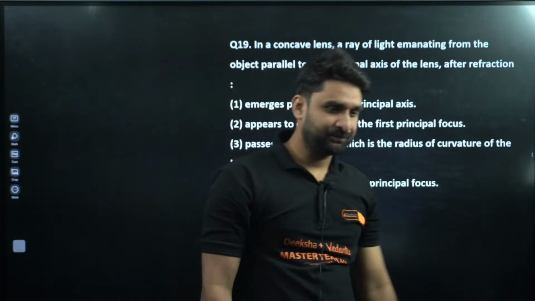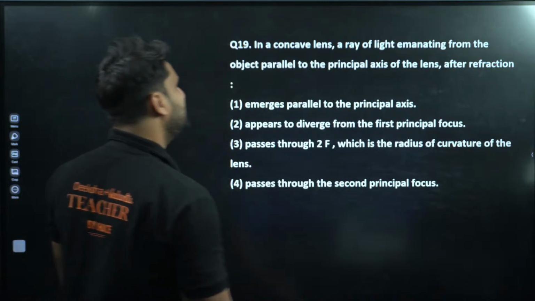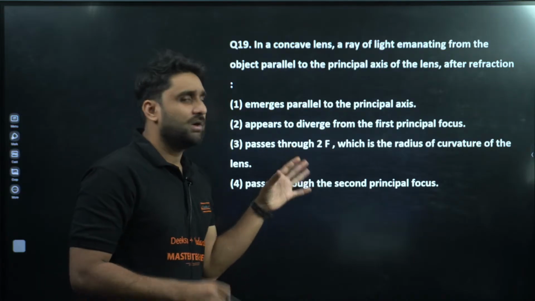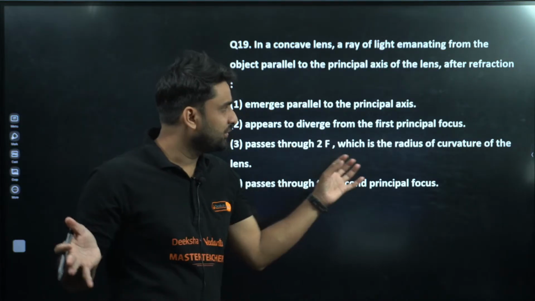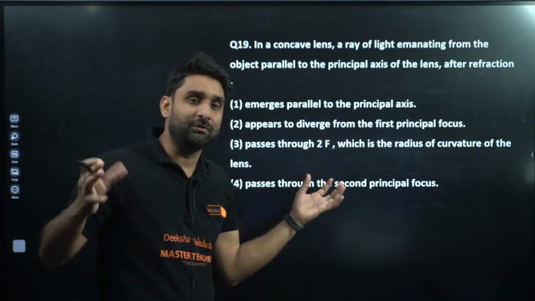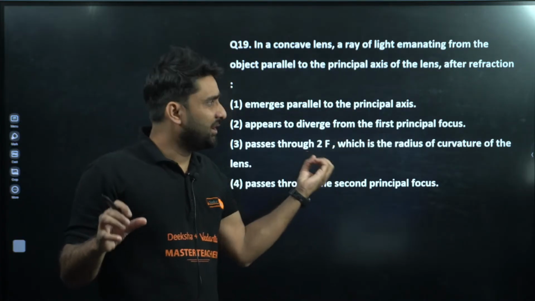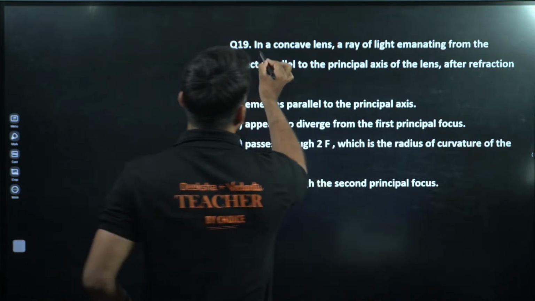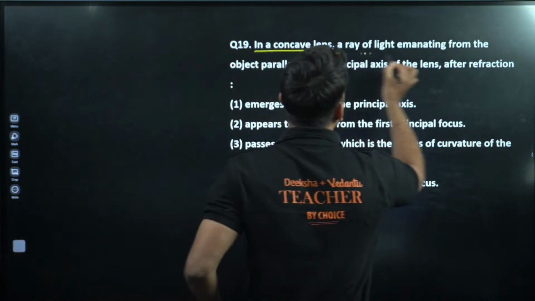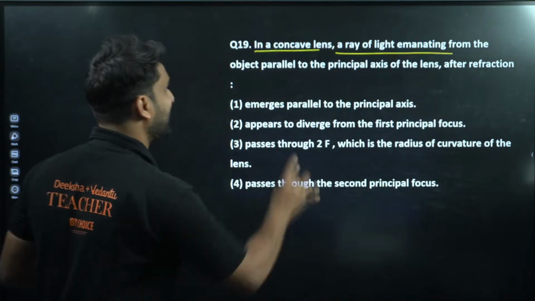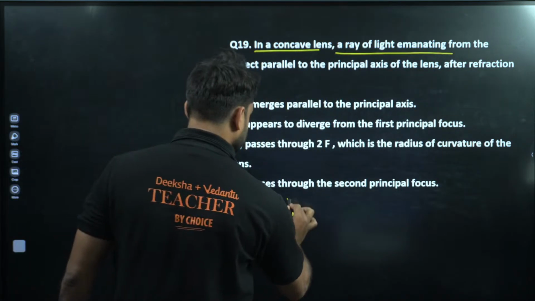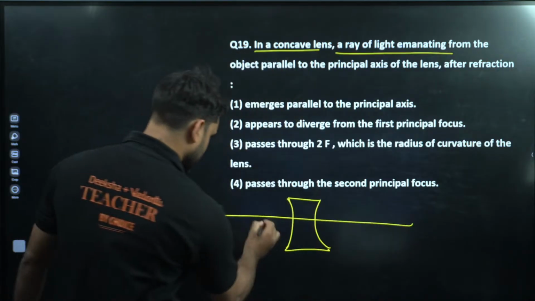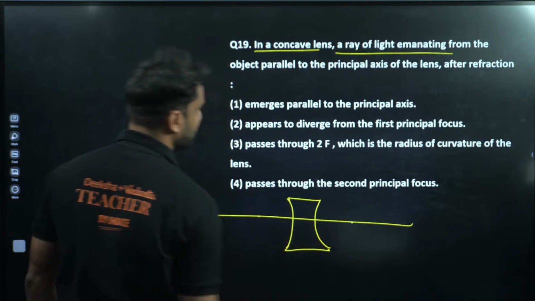Moving to next. Next, in a concave lens, this is a little bit controversial question. Because if you go to the NCERT language and the basic theoretical portion of ray optics, some controversy is there. Let me show you the controversy. In a concave lens, a ray of light emanating from the object parallel to the principal axis. There is a concave lens, and you all know there are two focus points. This is the principal focus.